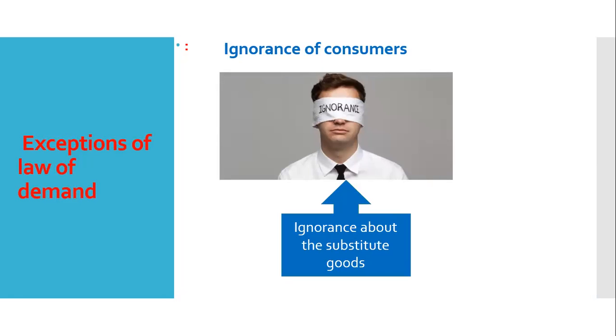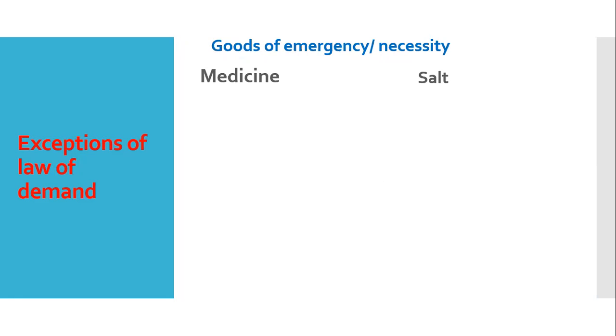So for this ignorance of consumers, we find that for this type of consumers, law of demand cannot be followed, as they do not know about the substitute goods. When price of any product rises, they still buy that goods because they do not have proper information about substitute goods. Also, when price rises, they think quality increases, so that they buy more of that. So this is ignorance of consumers, one point that can be an exception of law of demand.